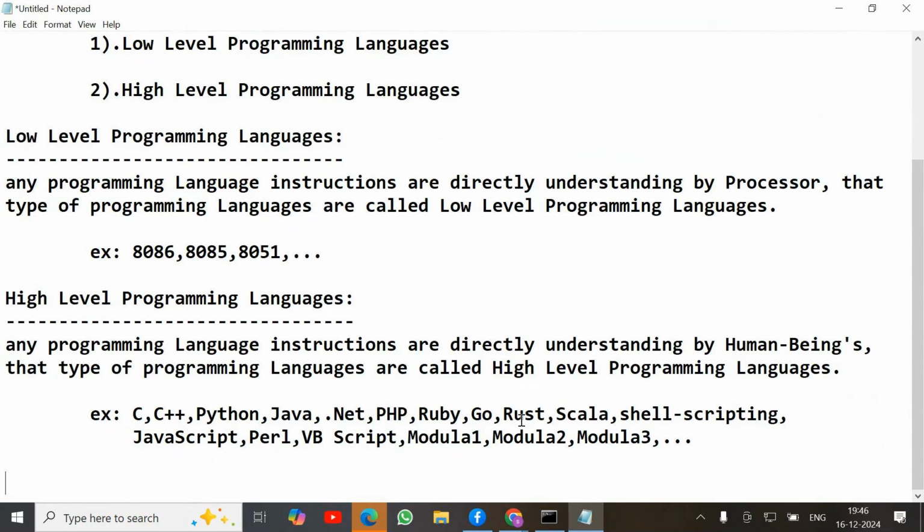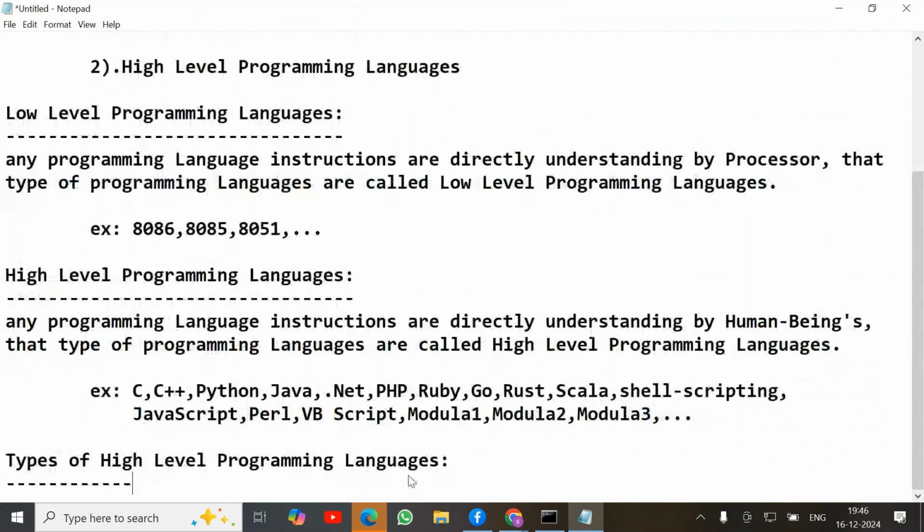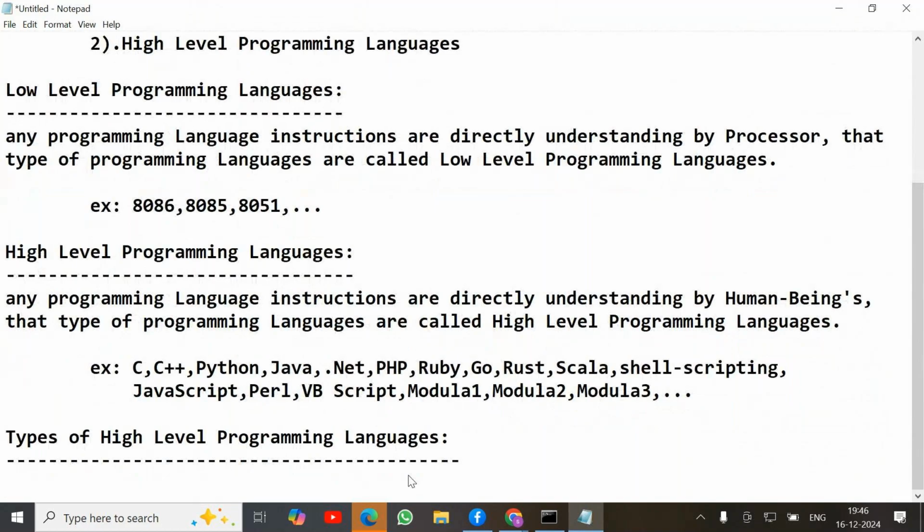These are the high level programming languages. So 8086 and 8085 are not written by humans, right? Right, we are not writing those. We write either C language code or Python code.